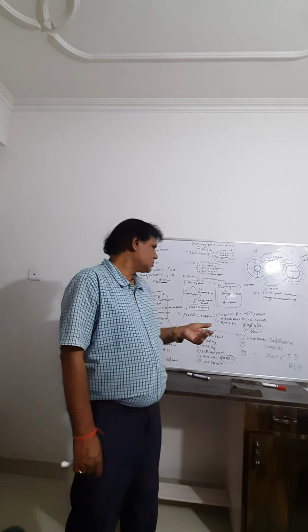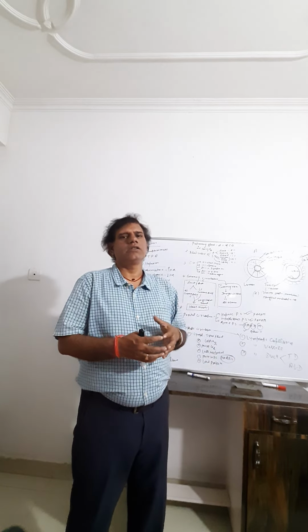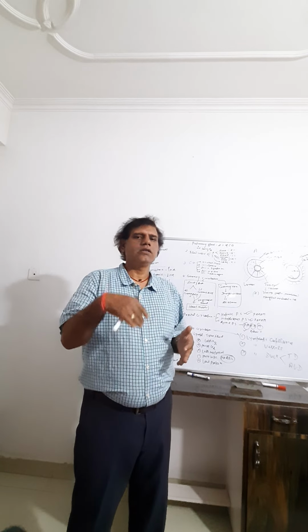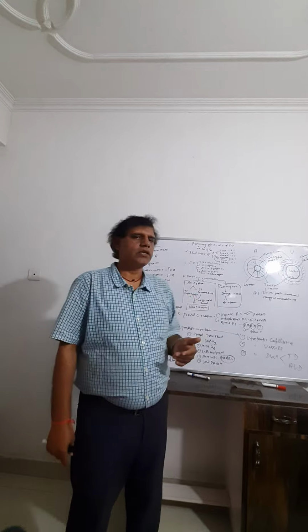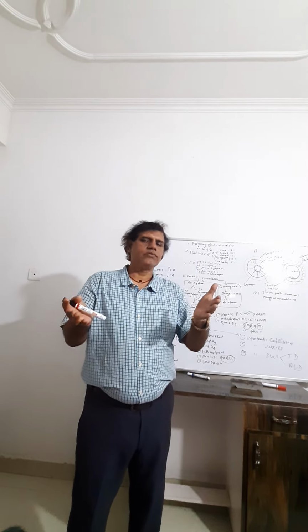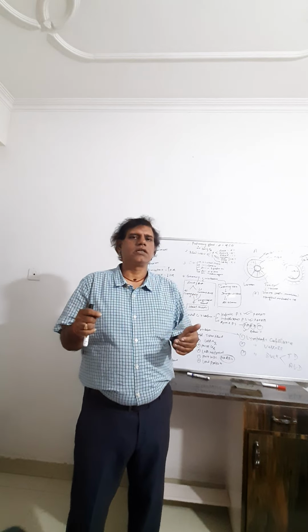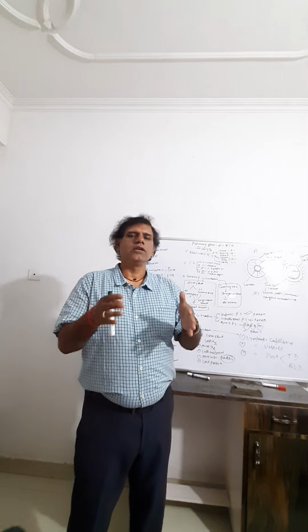So what is portal system? Portal means the collection of blood from different parts of the body, which then enters into a special organ and then into the heart, not directly into the heart. Such as in the hepatic portal system, it collects the blood from the stomach, small intestine, large intestine, and then pours into the liver.